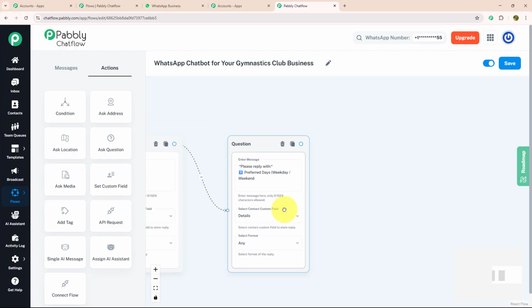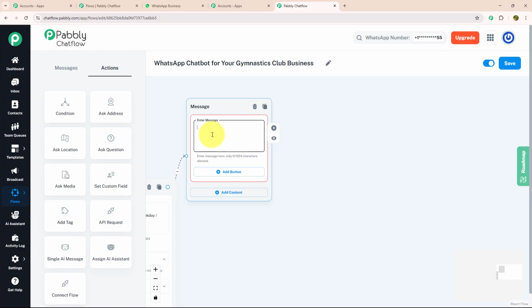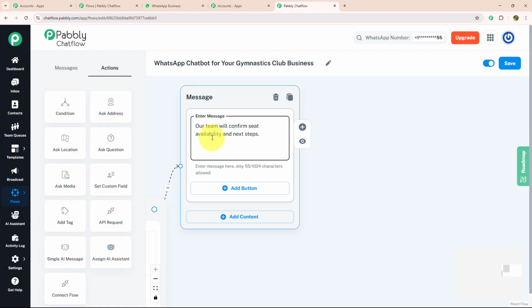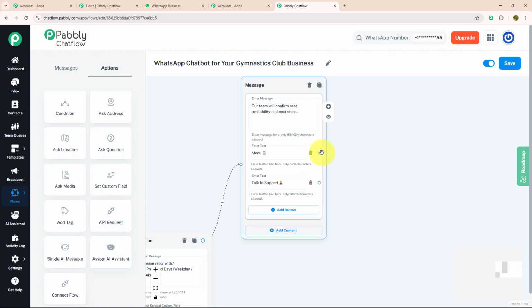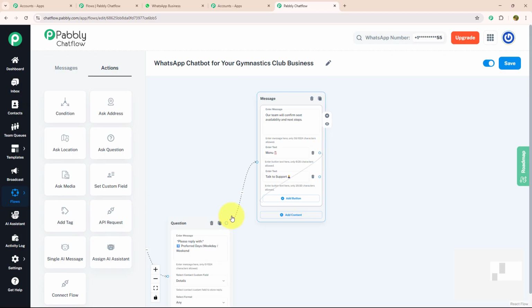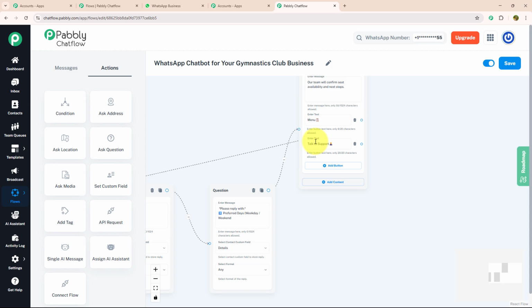After knowing about their details, I'm going to send them a confirmation message. For that, I'm going to drag and drop, select the text button and enter my message: Our team will confirm seat availability and next steps. With that, I'm going to provide two action buttons, menu and need help. I'm going to connect this menu button with our initial message. That means as soon as someone selects this menu button, they will get the initial message again.